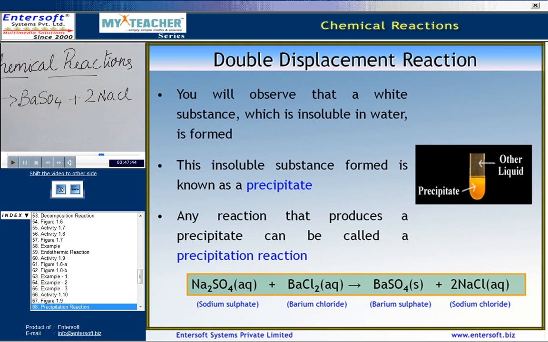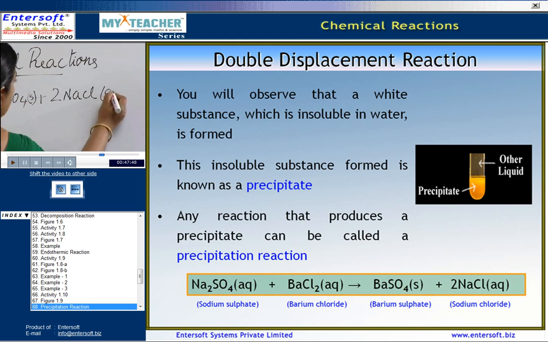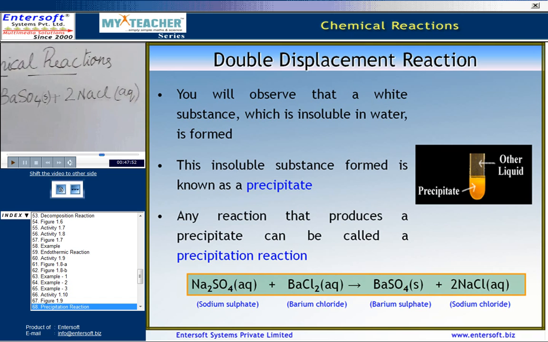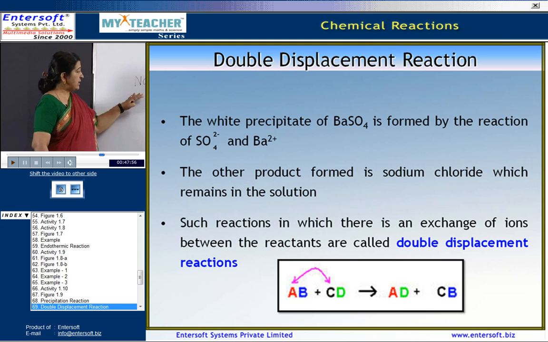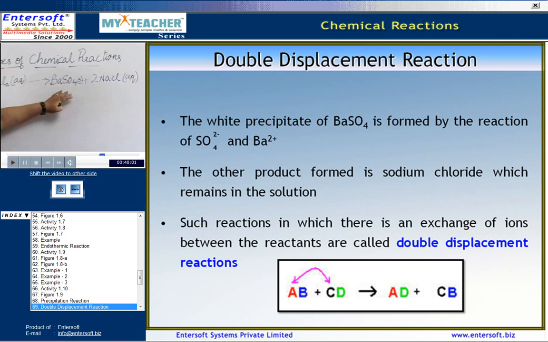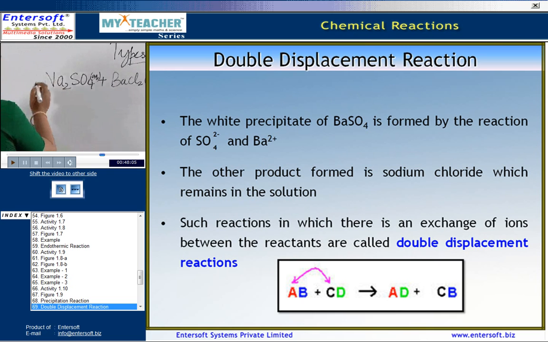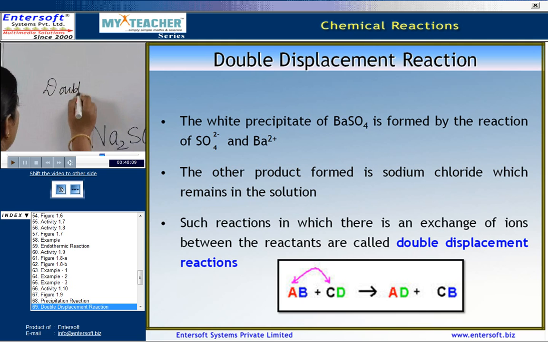Barium sulfate is in the solid state and sodium chloride is in the aqueous state. Now, sodium sulfate plus barium chloride gives rise to barium sulfate plus sodium chloride. You can see this reaction is the double displacement type of reaction, the fourth one.